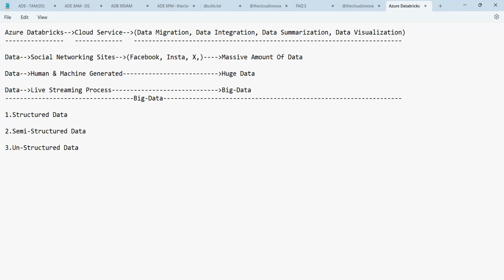So structured data means what? The data which is actually generated in the proper form of a table. Where a table is the collection of, what is it, guys? Rows and columns. Where the data is the collection of rows and columns. Okay, rows and columns.